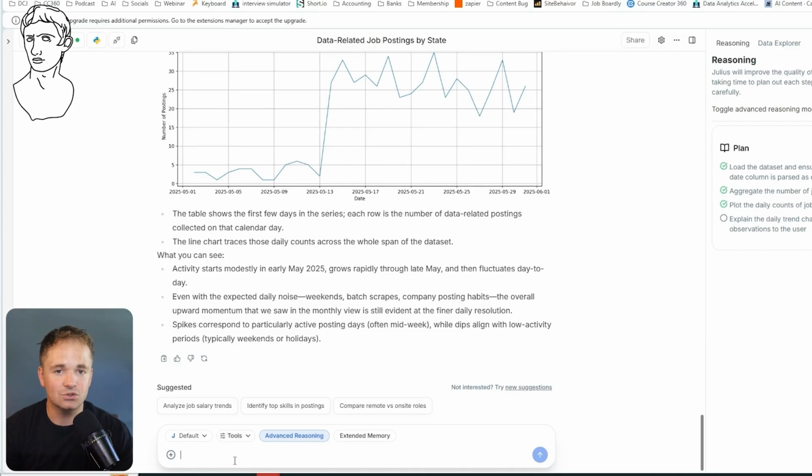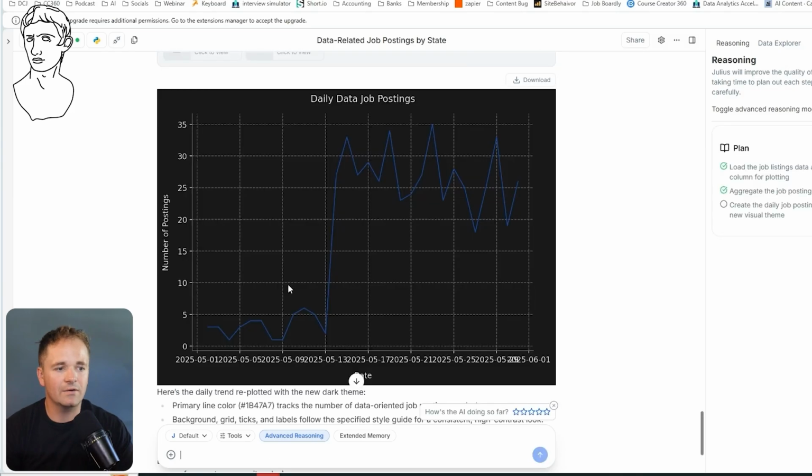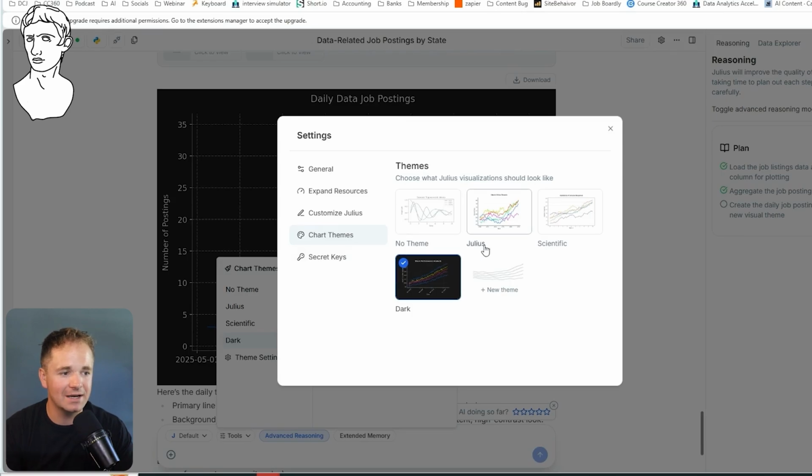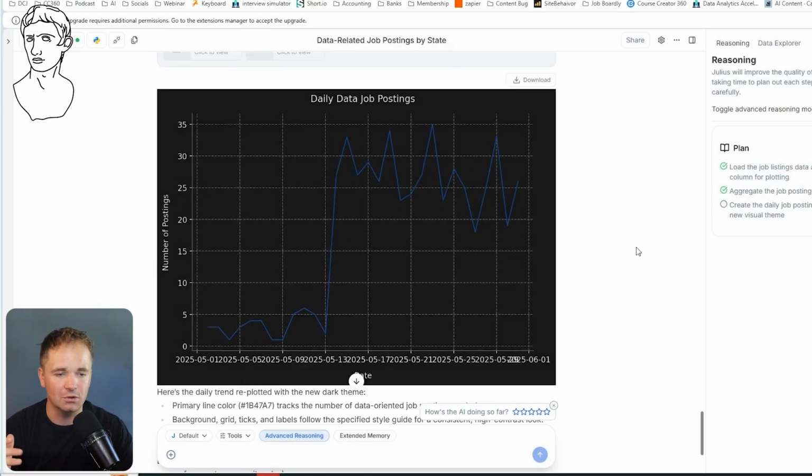So let's actually just ask Julius to recreate that line chart with the new theme and see what it comes up with. All right, and there we go. We have our new chart. That's really just our old chart, but dark with our new theme. And that's really nice because you can actually go in here and create your own customized theme right here. And that way your charts can always look the same, which is really important when you work for a company or you're doing any sort of consulting or anything like that.